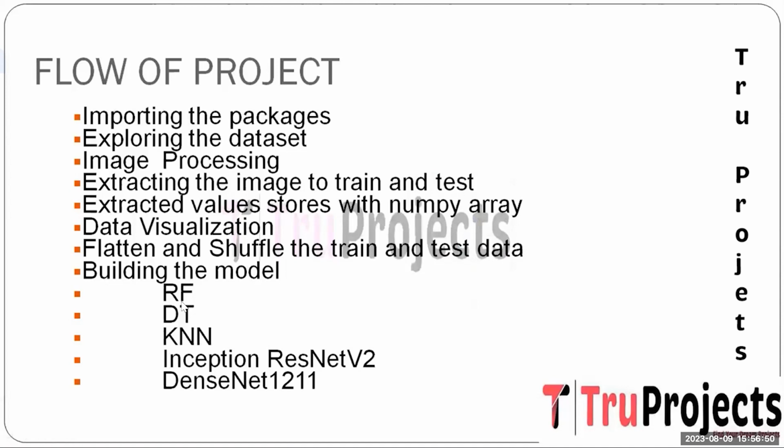It is an ensemble learning algorithm that creates multiple decision trees during training and combines the predictions for enhanced accuracy. In the context of malware classification, RF can effectively capture the complex relationships between the image features that indicate the presence of malware. And the next one is decision tree. It is a tree-like model that segments the data based on attribute values and reaches a classification decision at the leaf node. In malware classification, a decision tree dissects the image features to identify patterns associated with malware presence. Despite their simplicity, decision trees can capture the specific decision boundaries that contribute to effective classification.